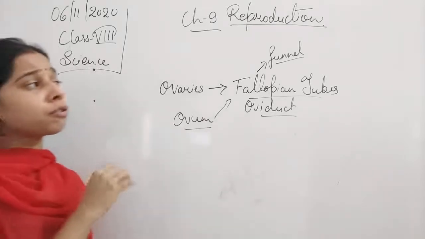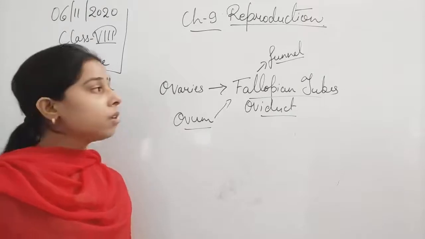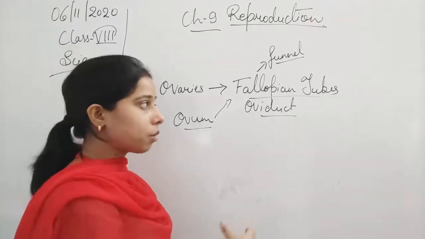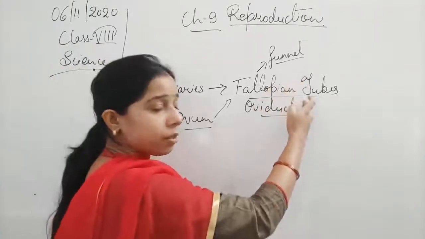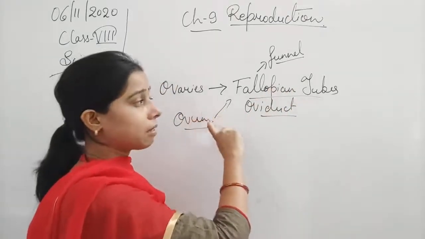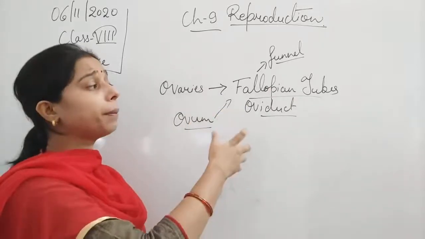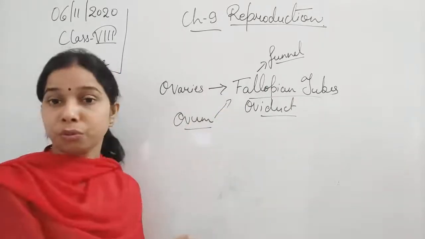uterus. The uterus is also known as the womb of the body. The fallopian tube attaches to the ovary; it is a connecting passage which helps connect the ovaries to the uterus.